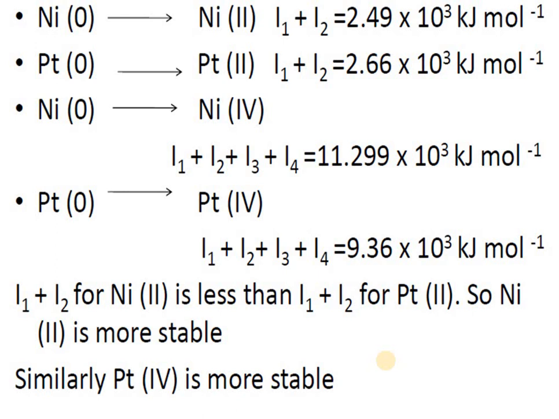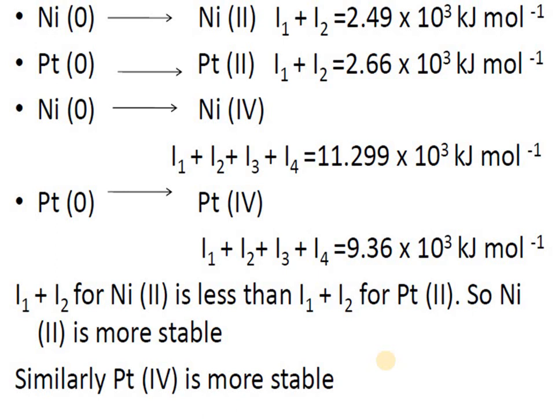Now, in case of nickel, if you are removing 2 electrons, the sum of the successive ionization energies is 2.49 times 10^3, but for platinum it is 2.66 times 10^3. This means nickel +2 needs less energy to remove 2 electrons as compared to platinum.